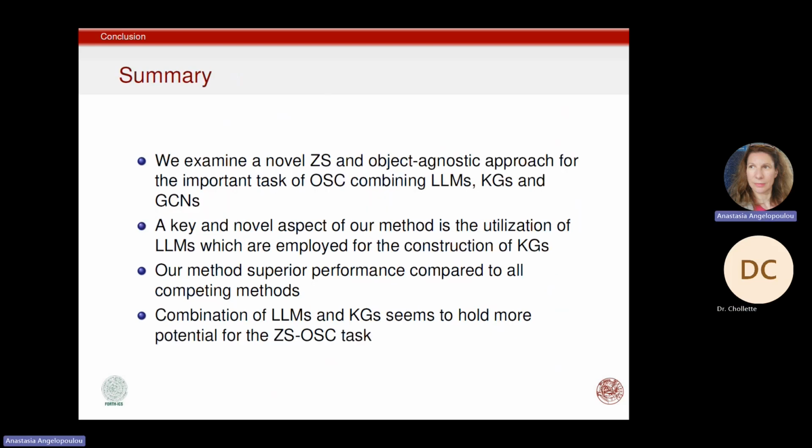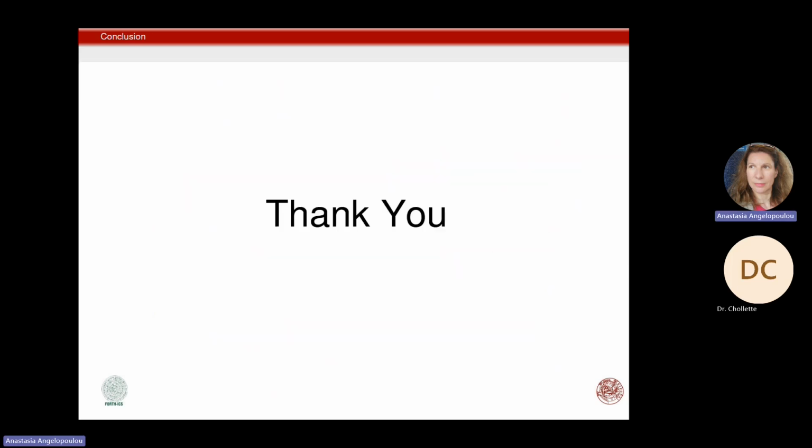Now, summarizing, in this work, we examine the interesting problem of zero-shot object agnostic state classification, and we propose a method that combines large language models, knowledge graphs, and graph convolutional networks. An integral part of our method is the utilization of large language models in the context of knowledge graph construction. Our method exhibits superior performance when compared against all competing methods. And finally, we consider that the combination of large language models and knowledge graphs holds more potential in the context of this problem. Thank you all, and I would be very glad to answer any of your questions.